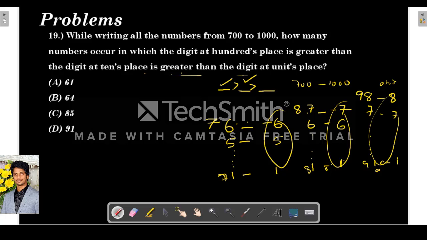Now we have to count all these. The sum of 1 to 6 is 6 into 7 by 2, I mean the sum of n natural numbers. So 1 2 3 4 5 6, the sum is 21. So 21 plus 7, 28, and 1 to 7 is 28 plus 8, 36. So what is the sum? You can see here 49 plus 36 is 85. So a total of 85 possibilities are there.